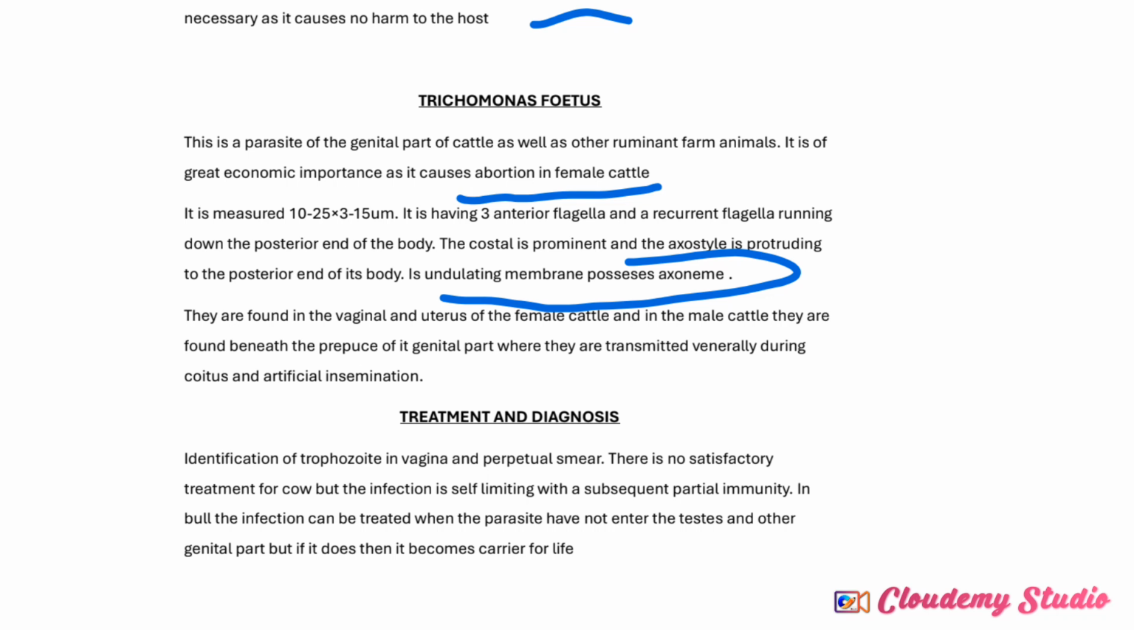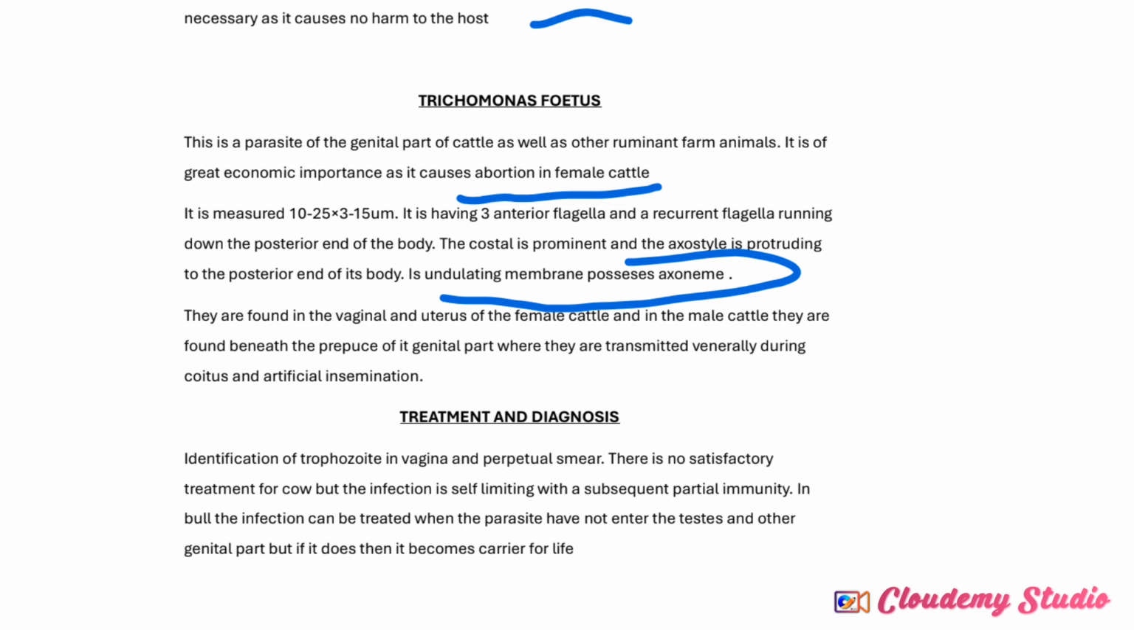So, where are they found? They are found in the vagina and the uterus of a female cattle. And in the male cattle, they are found beneath the prepuce of the genital parts, where they are transmitted venereally during coitus and artificial insemination. That is when they are transmitted.